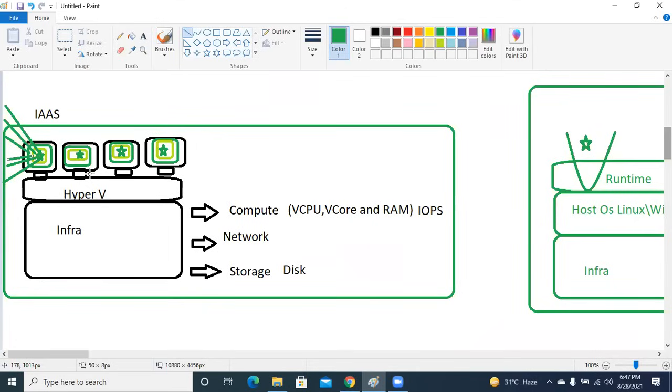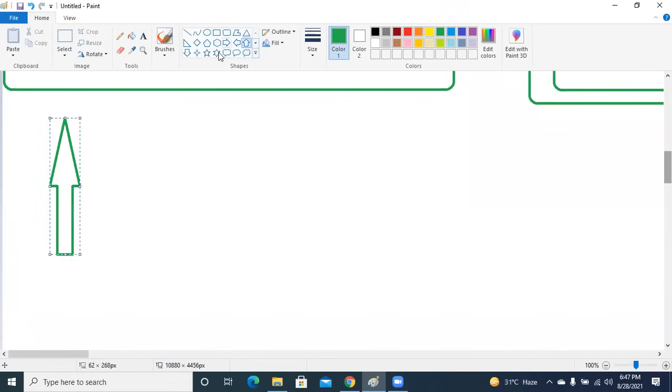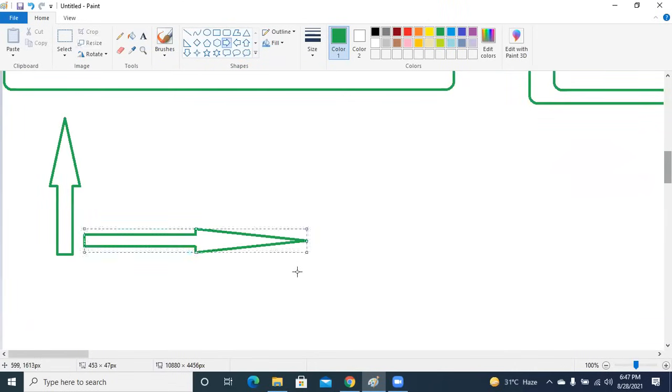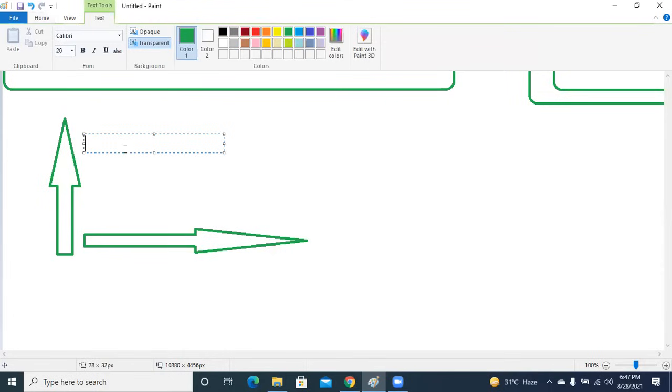We need to deploy another VM. Add more CPU and RAM. So we require more compute. So guys, there are two ways that we can fulfill this requirement for more compute, right? One is vertical scale and one is horizontal scale. Clear, guys? Now, what do you mean by vertical scale and what do you mean by horizontal scale?